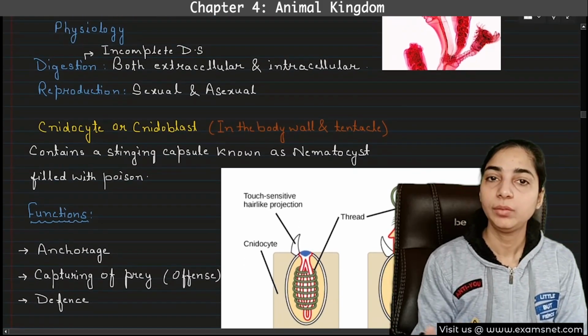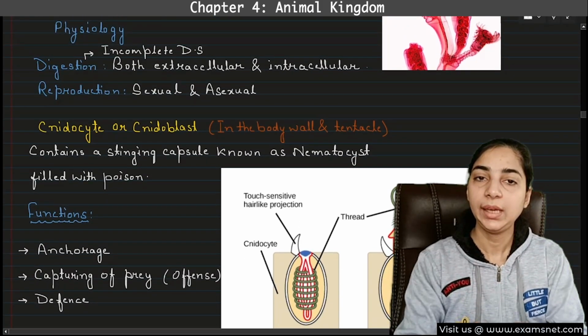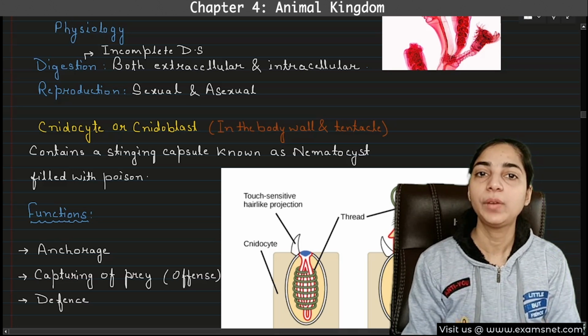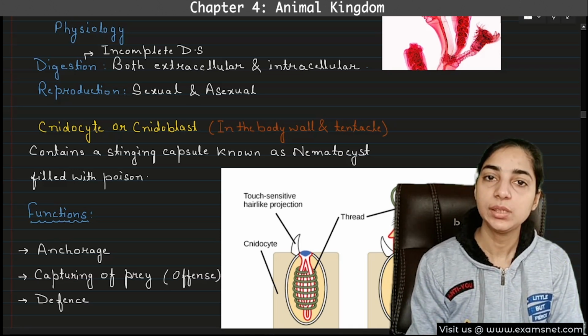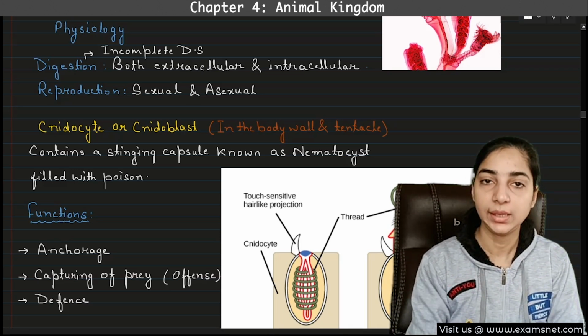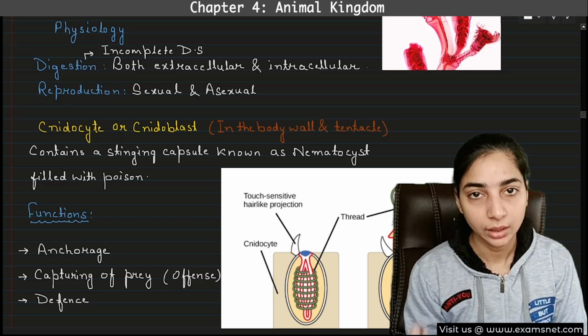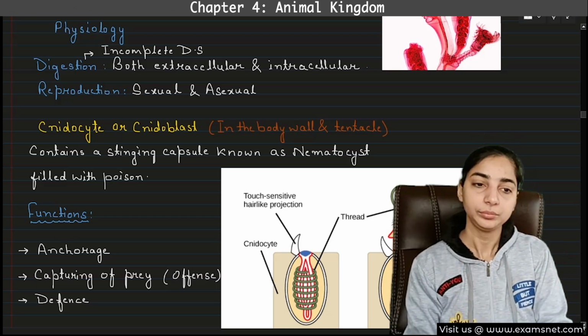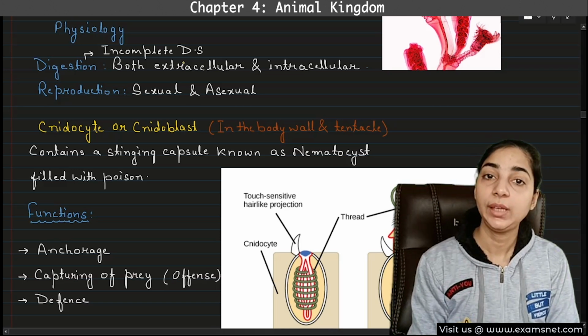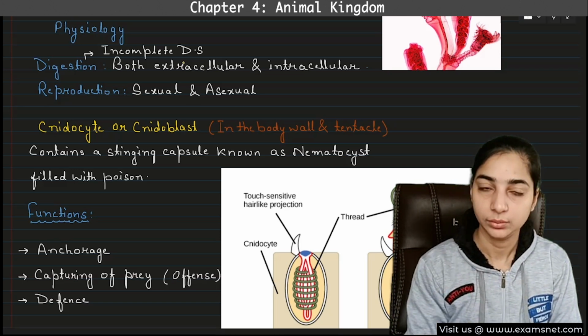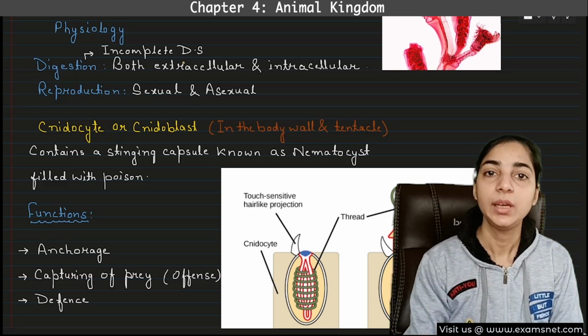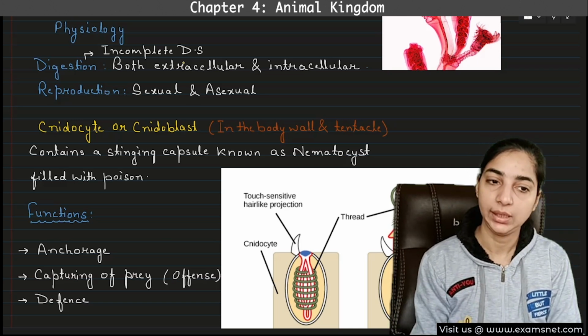I would like to mention one more characteristic, that they have an exoskeleton that is made up of calcium carbonate. Okay, therefore these are also known as corals. Got it? So here you will see one of the examples known as brain coral. Okay, and why they are known as coral? Because they have calcium carbonate in their exoskeleton.